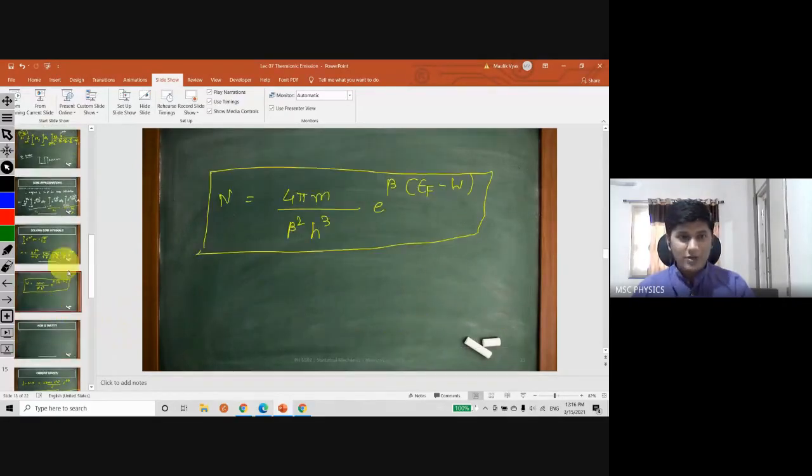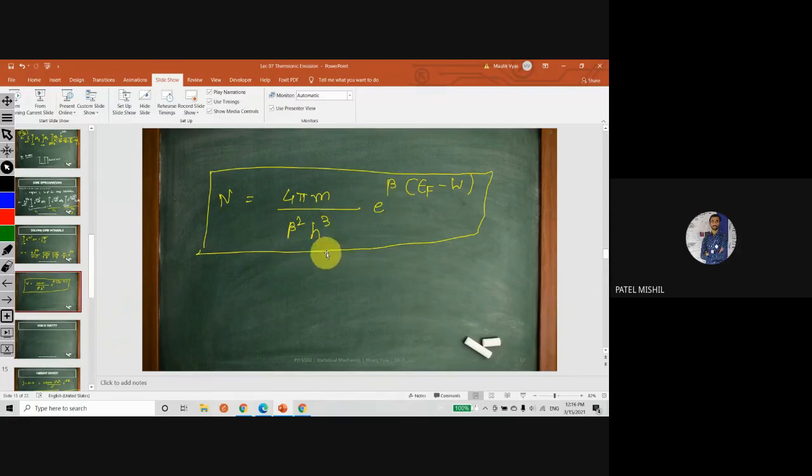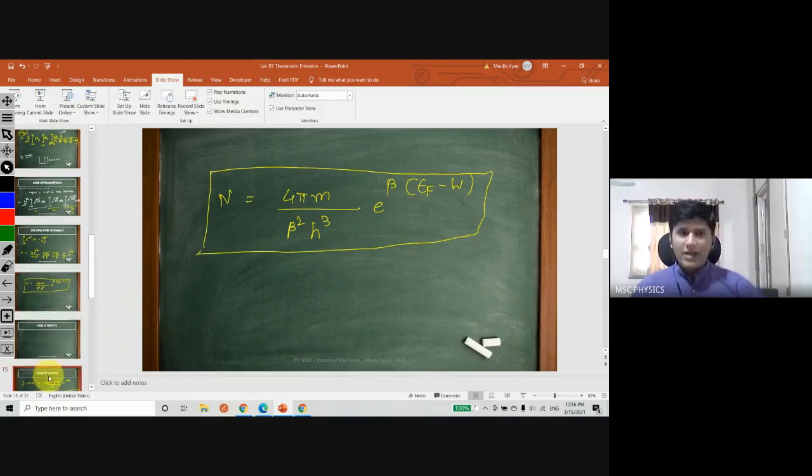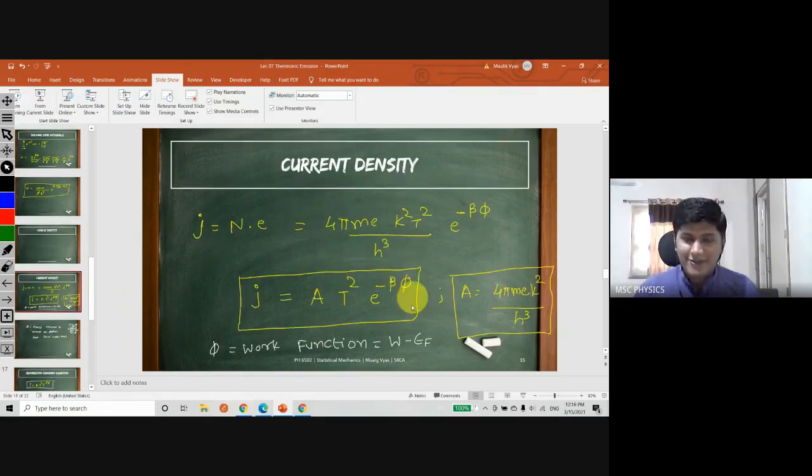I hope you have used this notation somewhere, but if you have not, we are going to be using it plenty of times. And this is a standard notation for thermodynamics and statistical mechanics. Try to plot this graph. You can plot it in Excel also. It is a very simple plot. You can take some values of temperature and plot it in Excel.